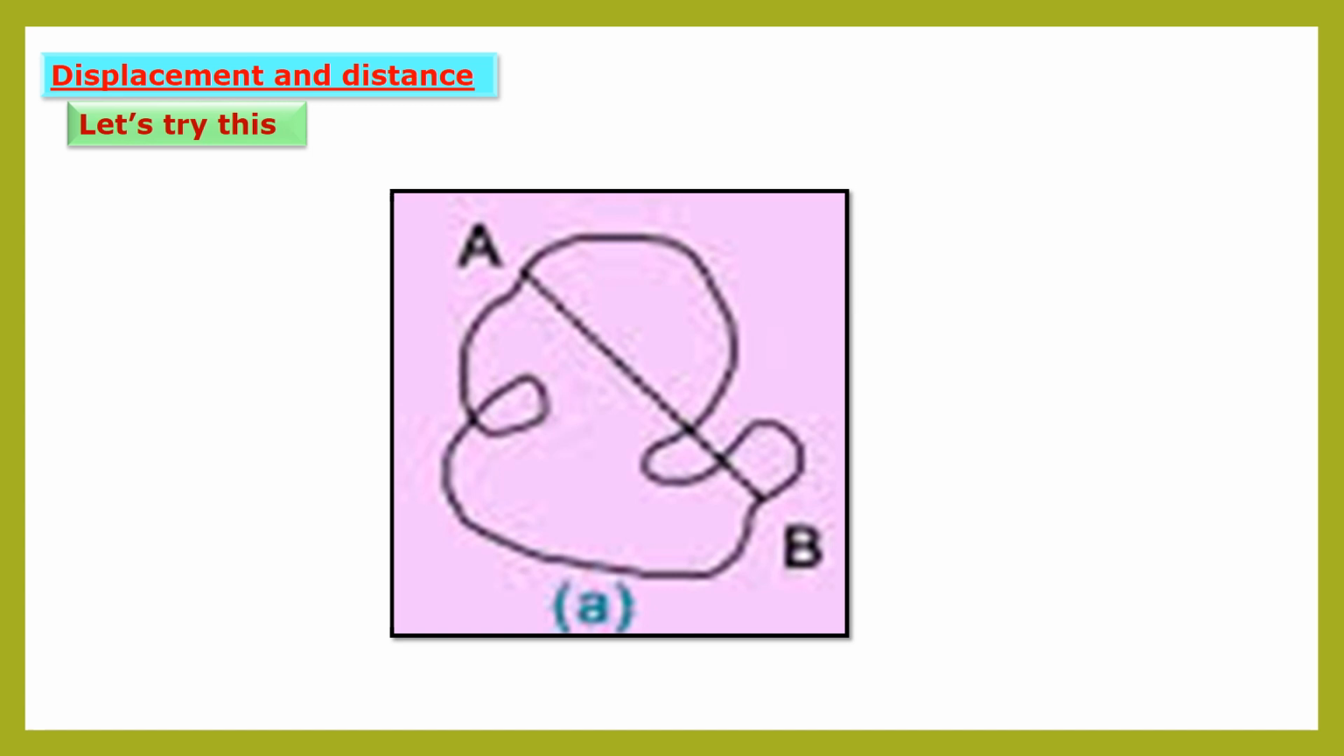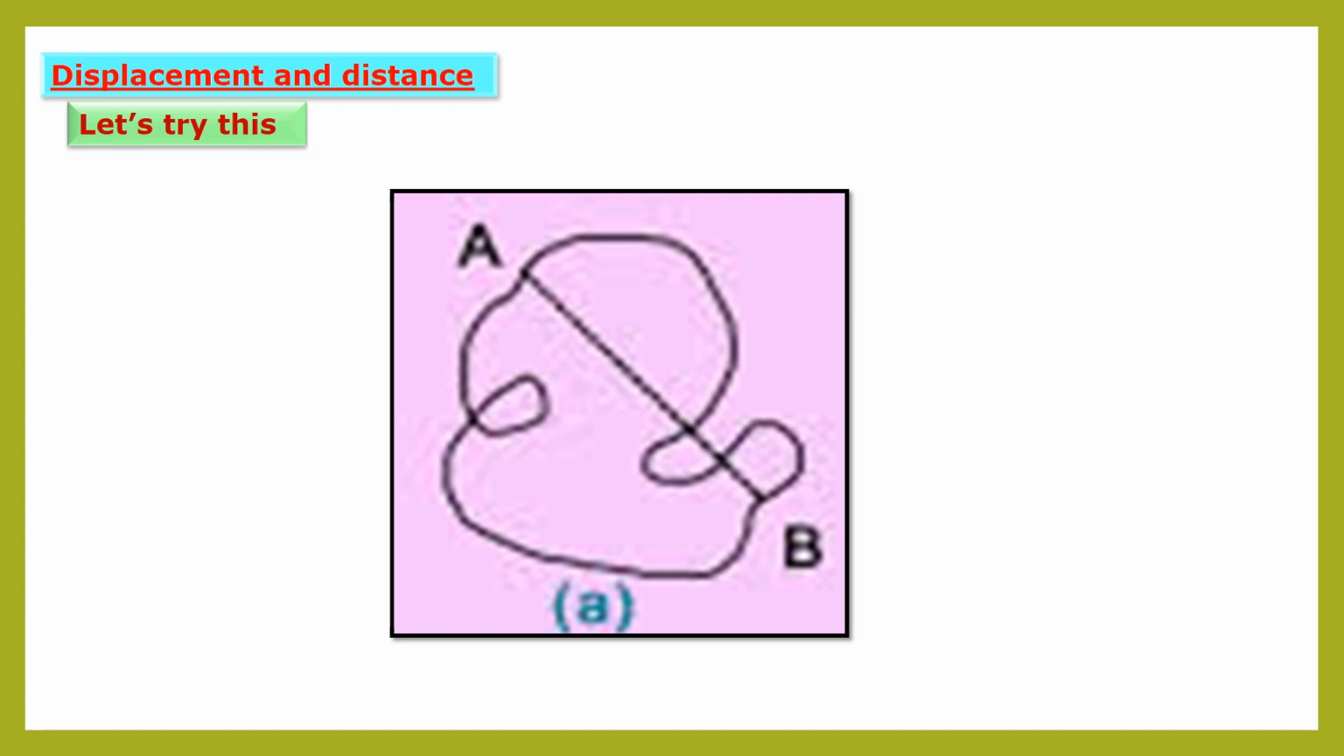So we have to measure the distance between points A and B in the curved path and in the straight line also. After doing it, you will understand that the distance measured along the curved path, including the loop from A to B, is the correct distance covered by a particle moving from A to B along the path. The distance measured along the dotted line gives the magnitude of the displacement of the particle from A to B.